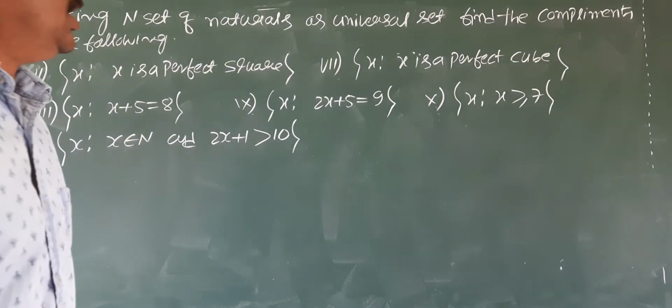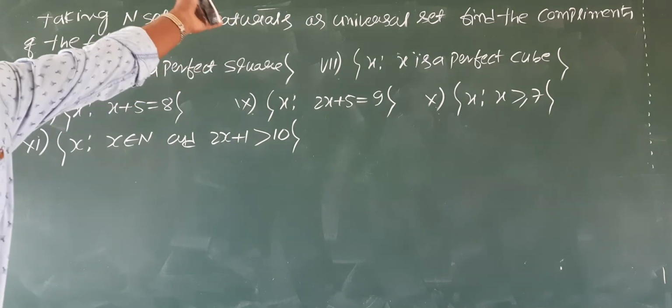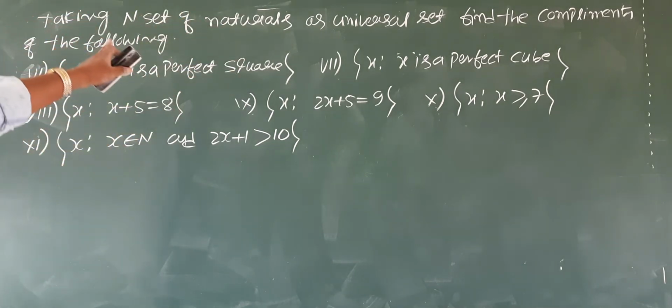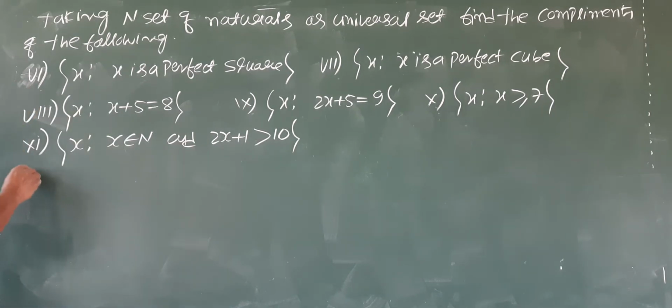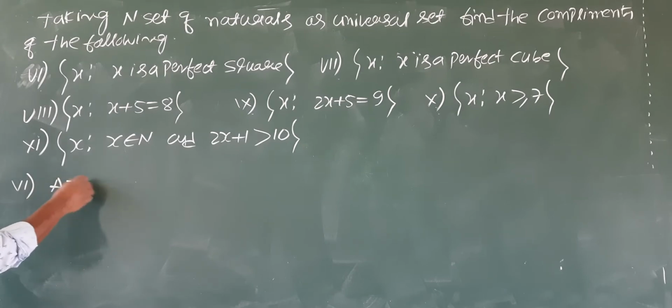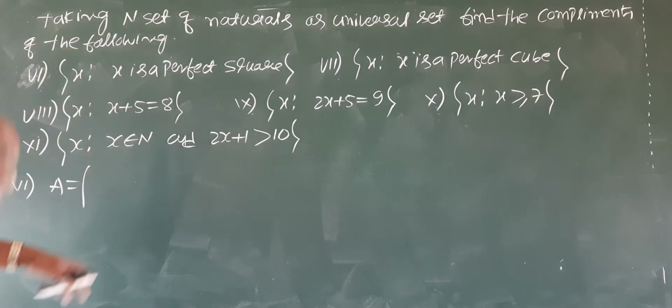Students, let us continue solving some more questions on that same method, finding complements. You take set A, set B, set C, whatever you wish. You represent the given sets by any symbol, any capital letters.